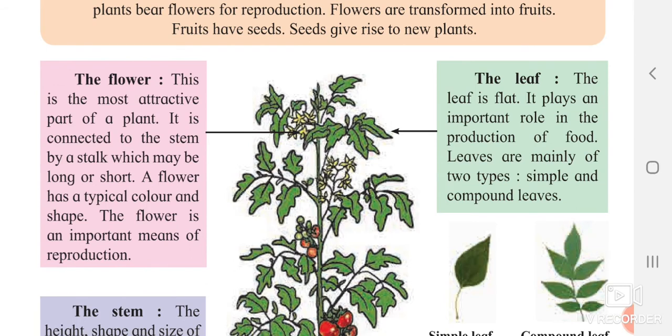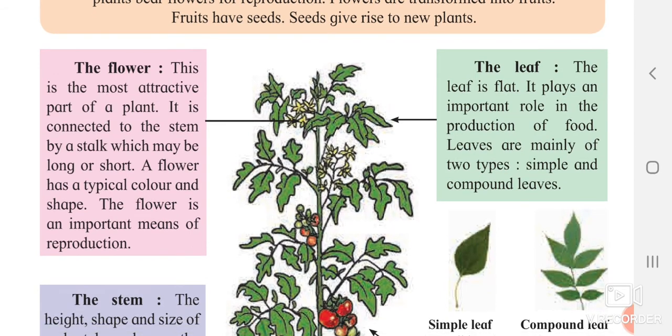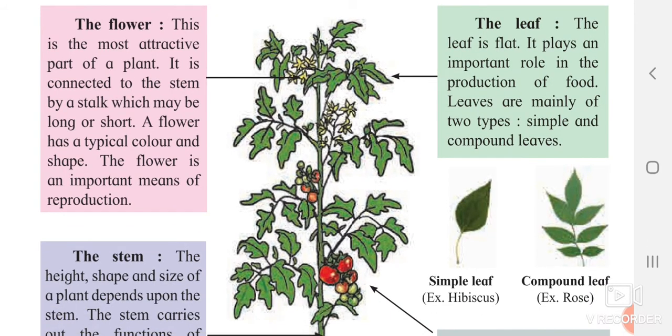Now the next part we are going to study is the leaf. The leaf is flat. It plays an important role in production of food, because we know that food is mainly produced in leaves, since the leaves are green and contain chlorophyll, which helps in the photosynthesis process. Leaves are generally of two types. One is a simple leaf, as you can see here, of hibiscus, and the other is a compound leaf, which has many leaflets on one particular stalk.